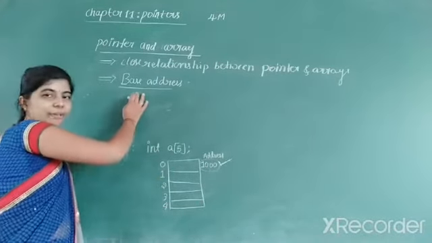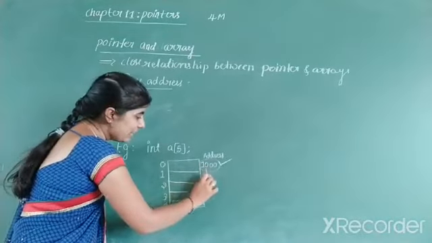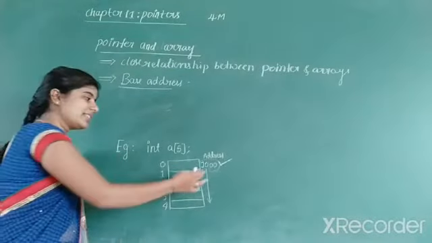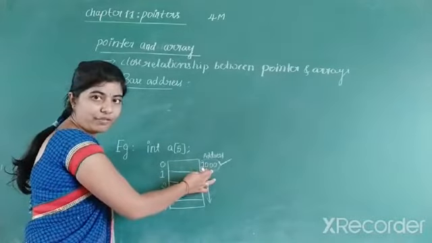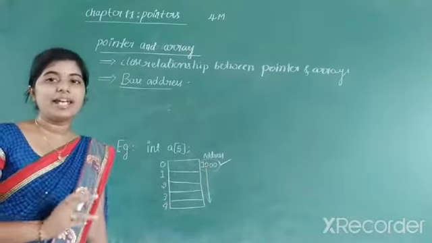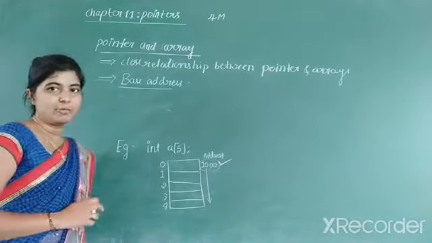If you know the base address, we can easily find the address of the remaining locations. The base address is given in the question itself. So if you know the base address of an array, we can easily find the address of the remaining locations of the array. For that we basically require the base address.